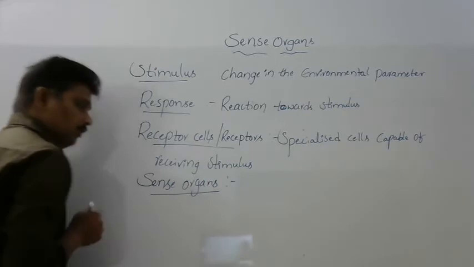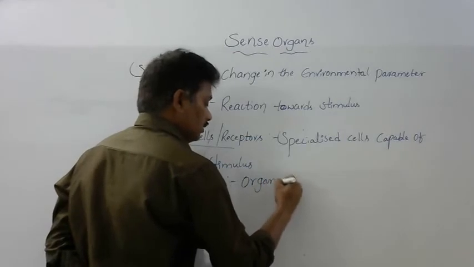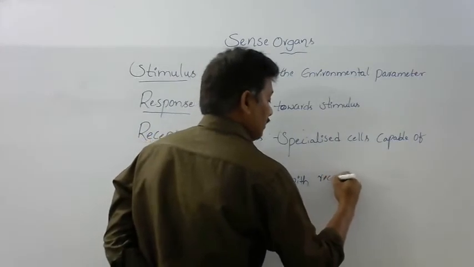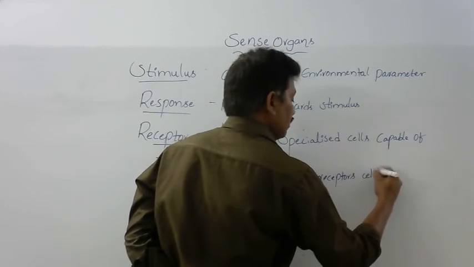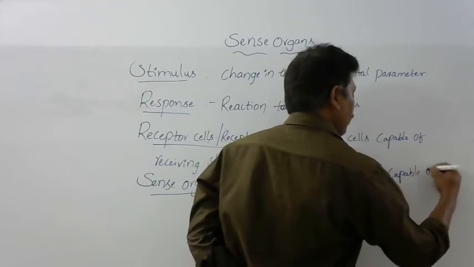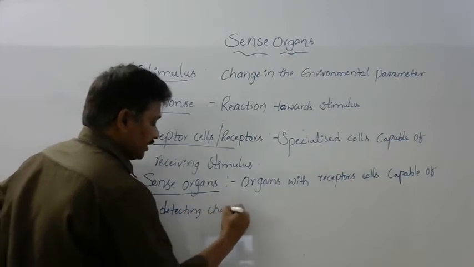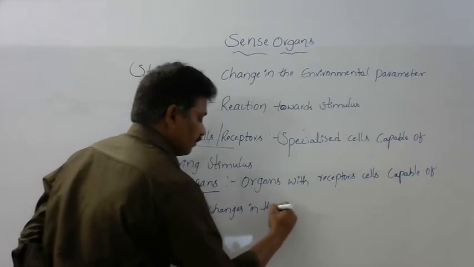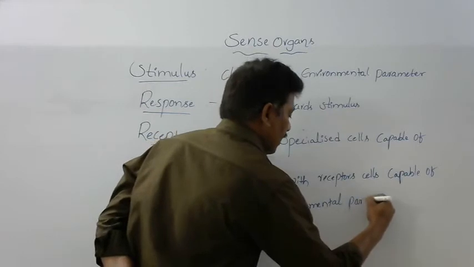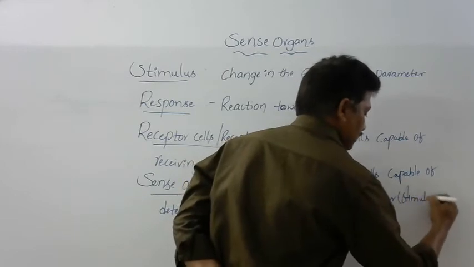Sense organs, we can define: organs with receptor cells capable of detecting changes in the environmental parameter, that is, stimulus.